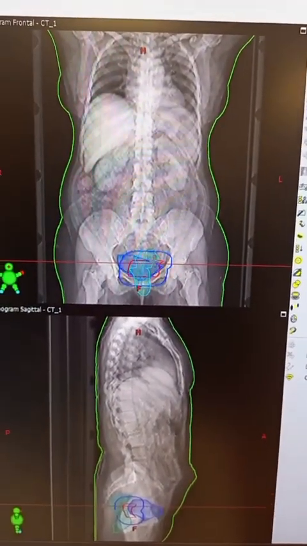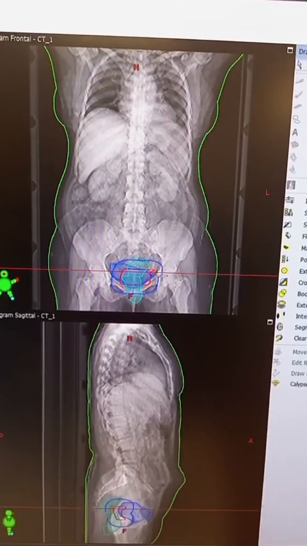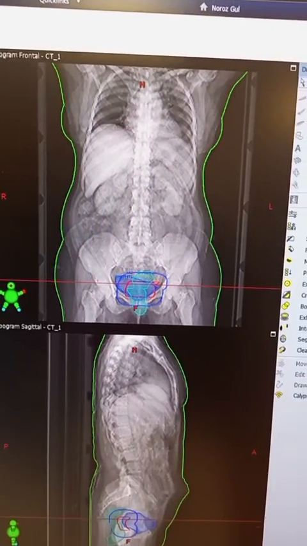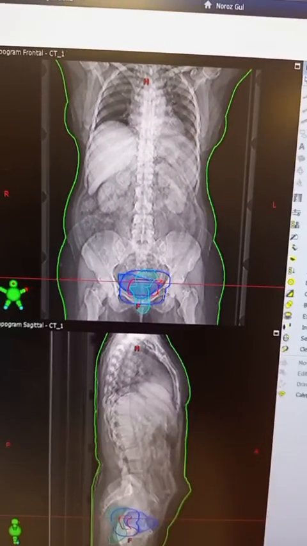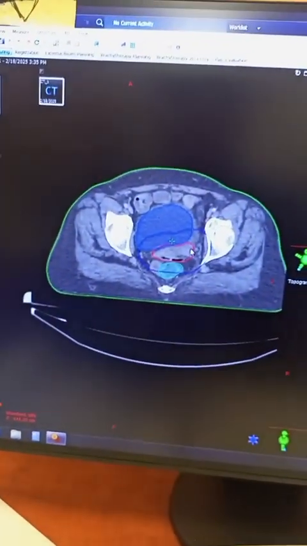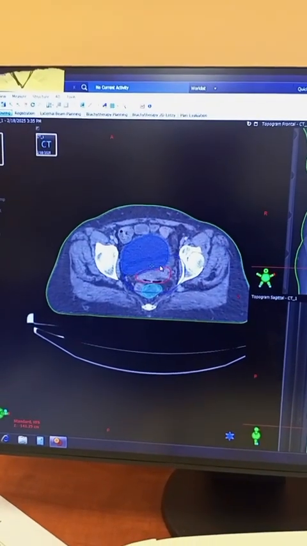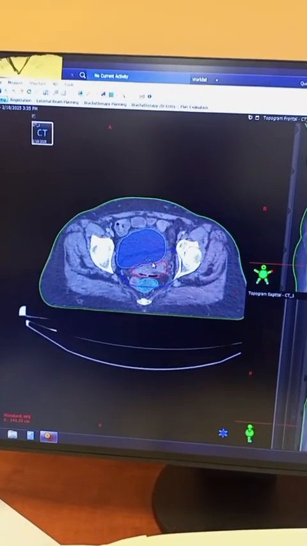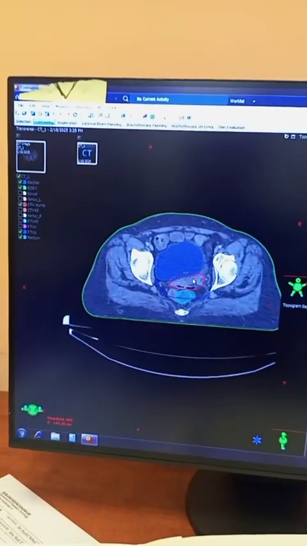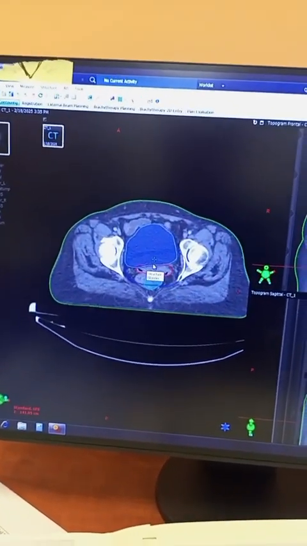You can see the red one is the stump, and this dark blue color is the extra margin, the planning target volume, given to the clinical target volume of this stump. This is the 1 centimeter extra margin given to the stump.